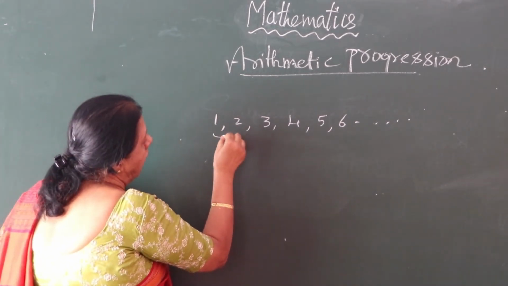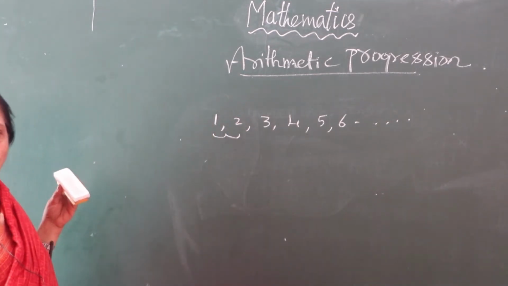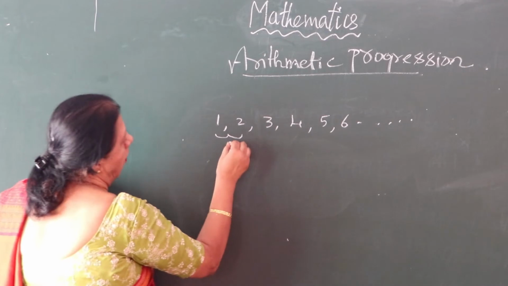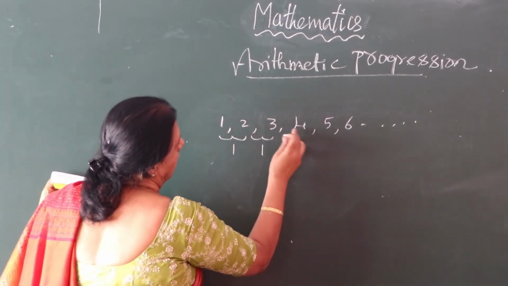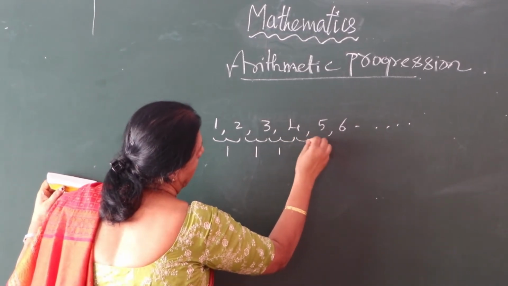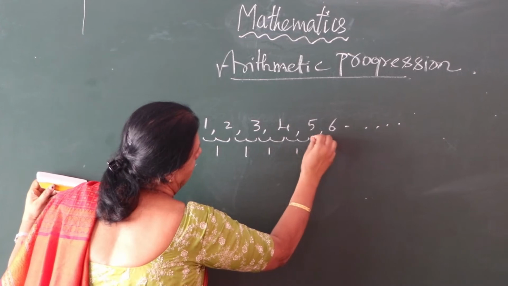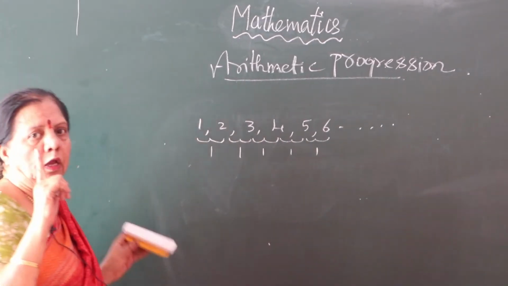Now go for the difference between 1 and 2. 2 minus 1, how much? 1. 3 minus 2, how much? 1. 4 minus 3, 1. 5 minus 4, 1. 6 minus 5, 1. See, all the differences you are finding are 1.